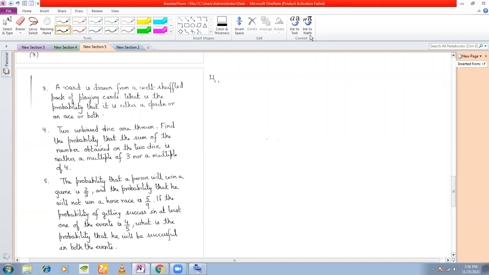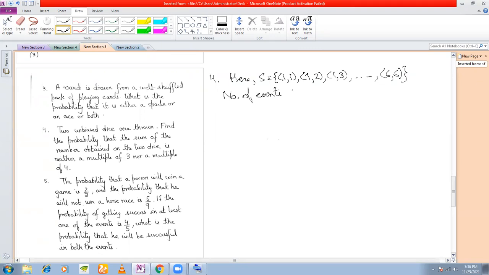So 2 unbiased dice are thrown. What should be the sample space? And so on till 6, right? How many events are mutually exclusive, exhaustive, and equally likely? When 2 dice are thrown, how many events are mutually exclusive, exhaustive, and equally likely? Class 10 knowledge.